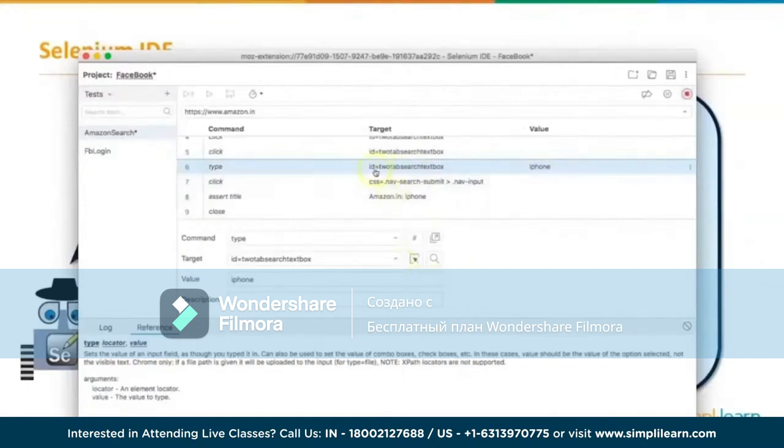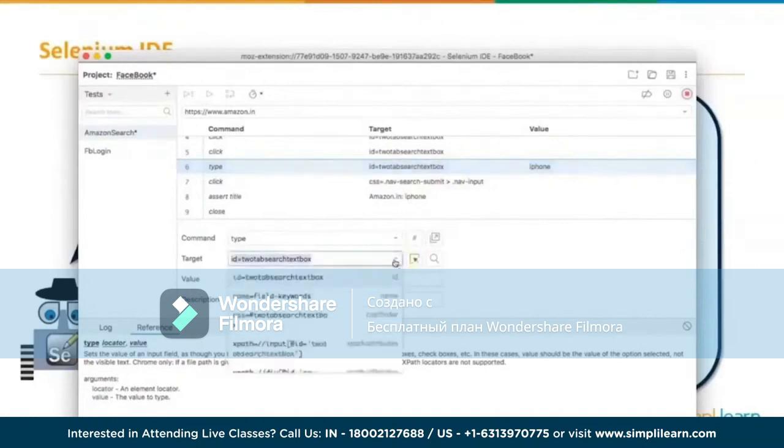Now if you look here, this ID is equal to tab search text box. This is nothing but that search box where we entered the text iPhone. And it has certain identification through which this IDE identifies that web element, and that has multiple options to select that particular search box. So right now what it has used is ID is equal to twotabsearchtextbox. However, if you know the different locating techniques, you will be able to see here that it has other techniques also which it has identified, like the name and the CSS and the XPath.